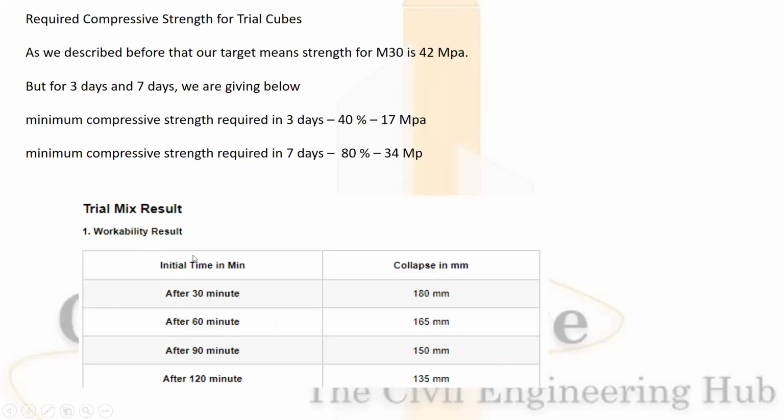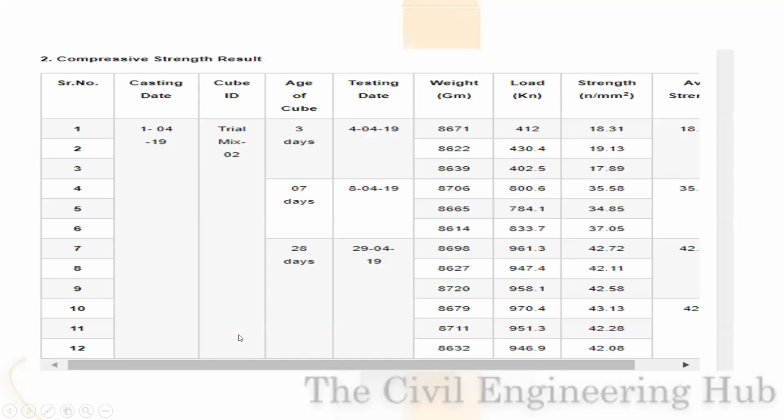Revised compressive strength of the cubes will be minimum compressive strength 3 days will be 40%, that is 17 MPa. Max minimum compressive strength is 7 days is 80%, that should be 34 MPa. Again, let us talk about a workability, that is the slump ratio. After 30 minutes, it should be 180 mm. After 122 minutes, it will be 135 mm.